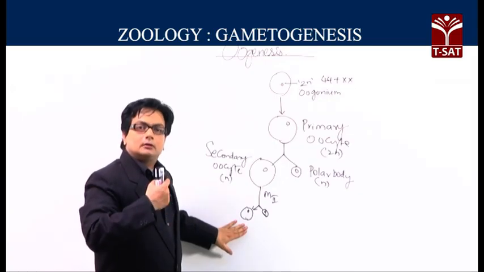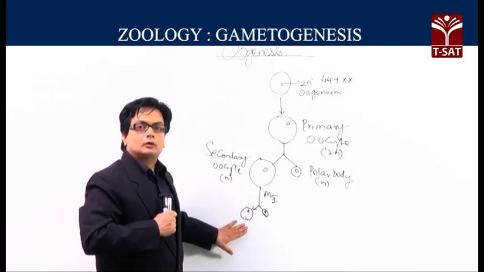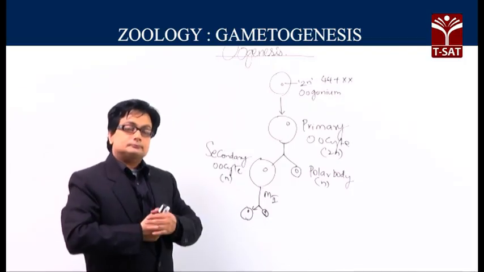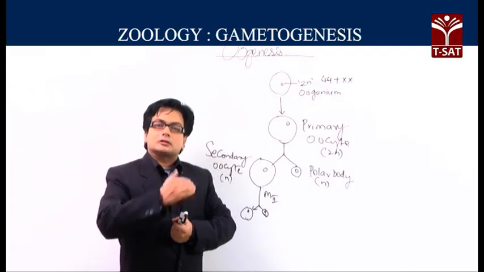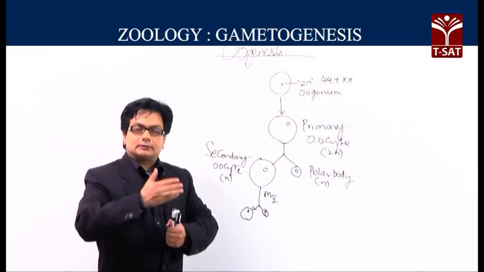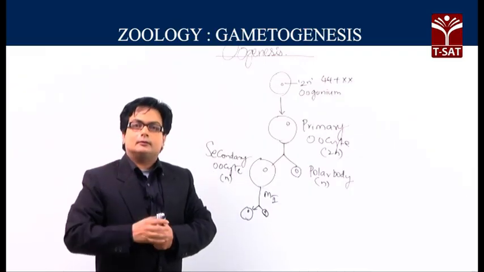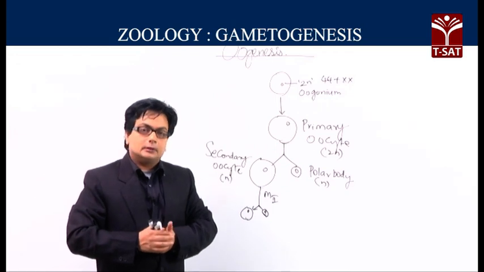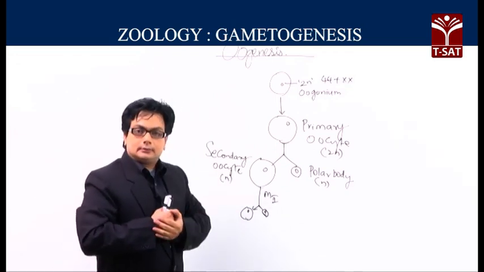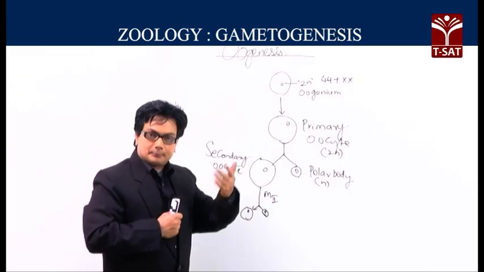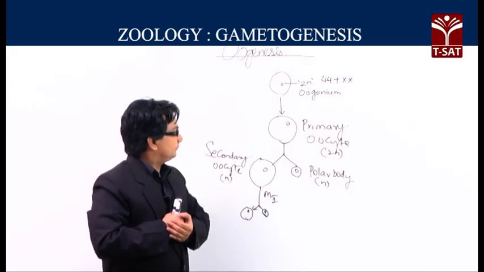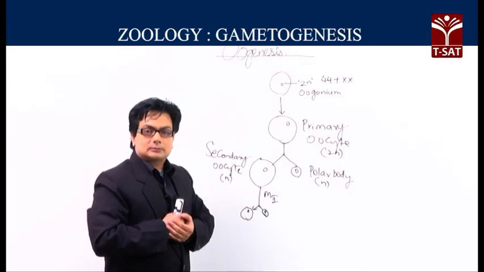One oogonium after the completion of oogenesis will produce only one ovum. Now, I am relating this oogenesis with the follicular development.